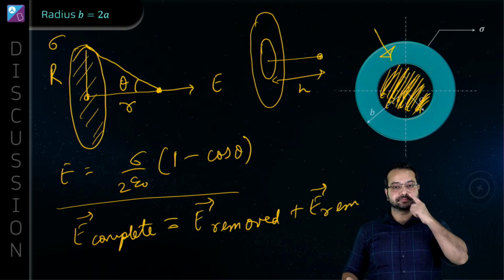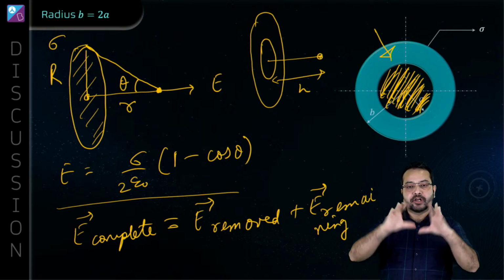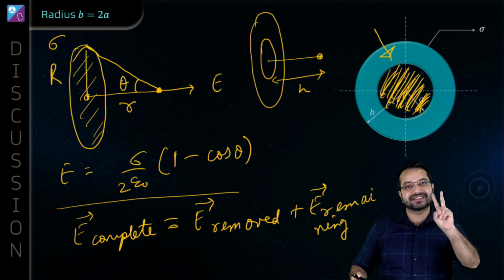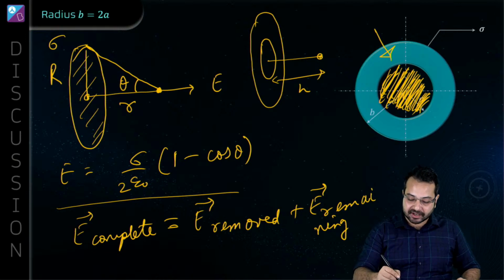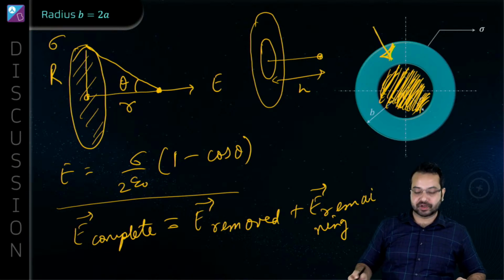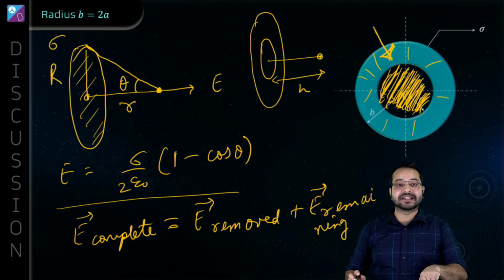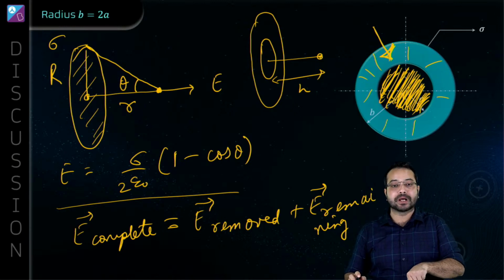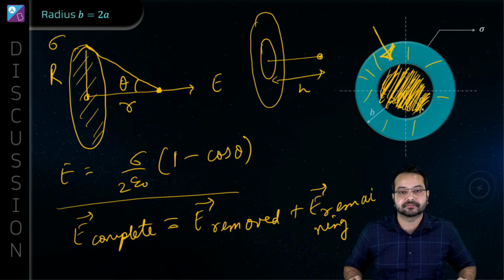Can you say that? Should I write it completely? Remaining, electric field remaining. Is this clear? So this entire disk, we have broken this into two parts. One is this disk, which we are going to remove, and the other is the disk which is left over here. So we can write that the electric field complete is equal to electric field removed plus electric field remaining. Is that correct?